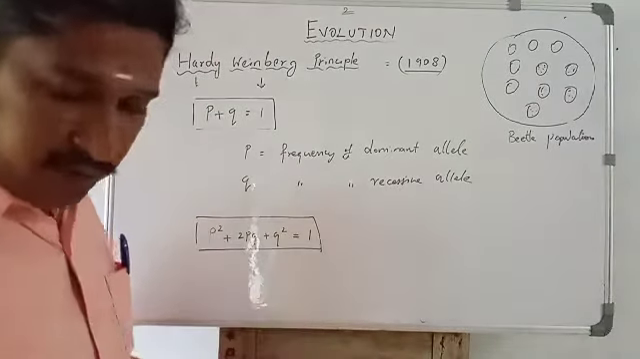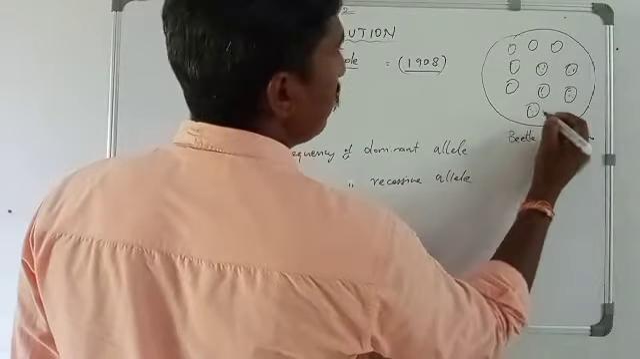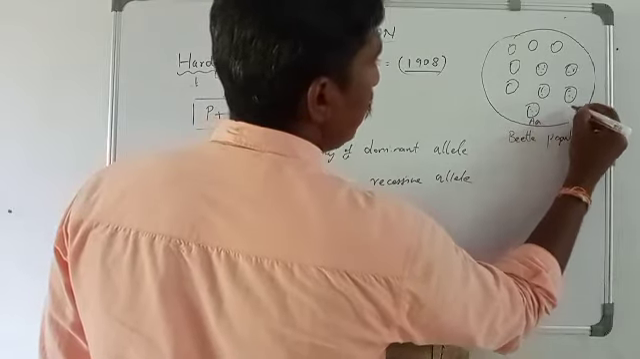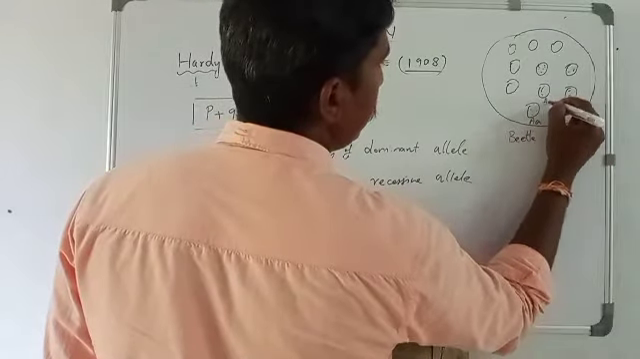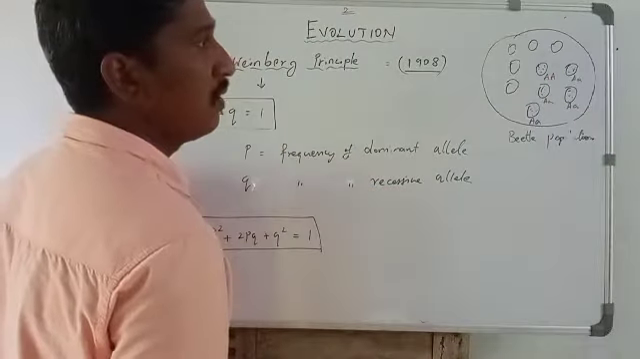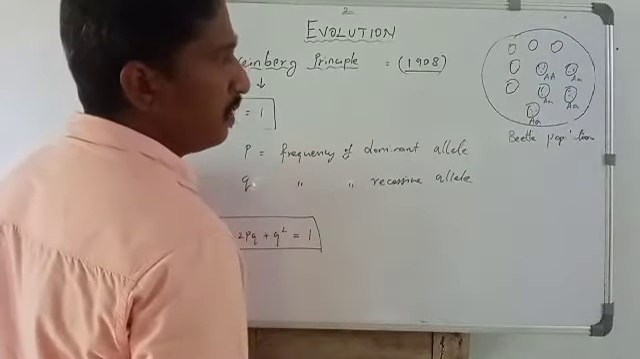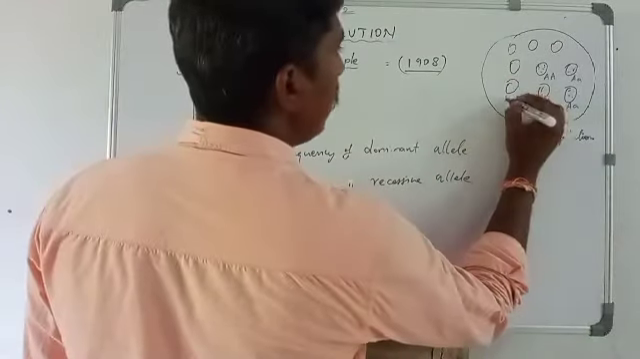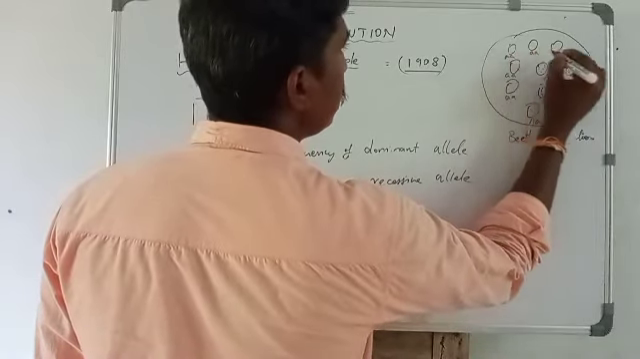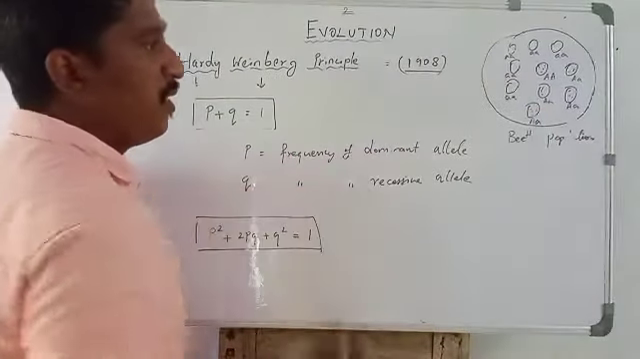The genetic makeup of the dark beetles is capital A, small a, capital A, small a, capital A, small a, capital A, small a, capital A, capital A. These are all the genetic makeup of the dark beetles. The light colored ones are always small a, recessive: small a, small a, small a, small a. So this is the beetle population.